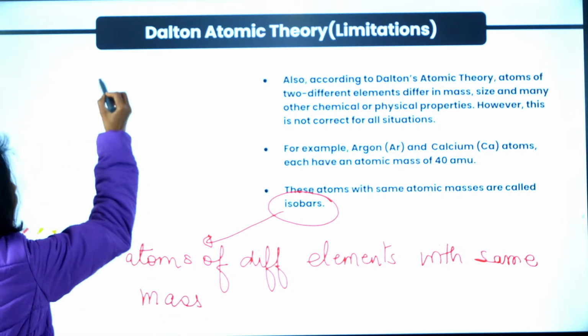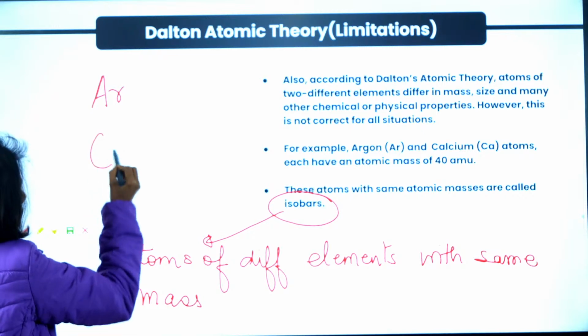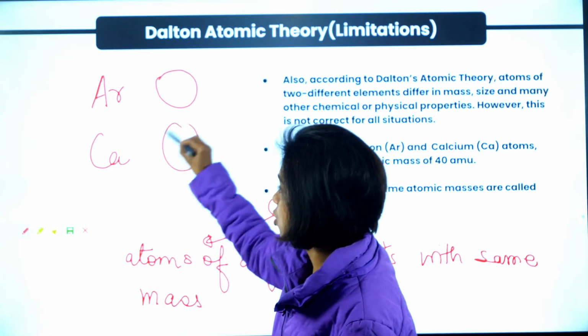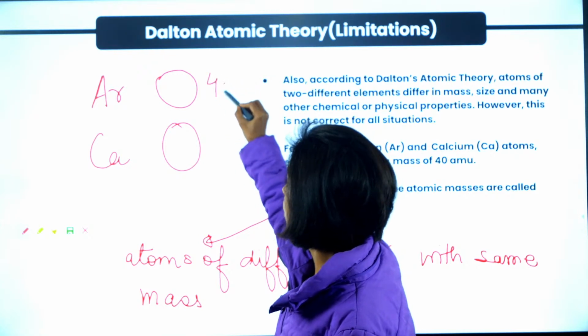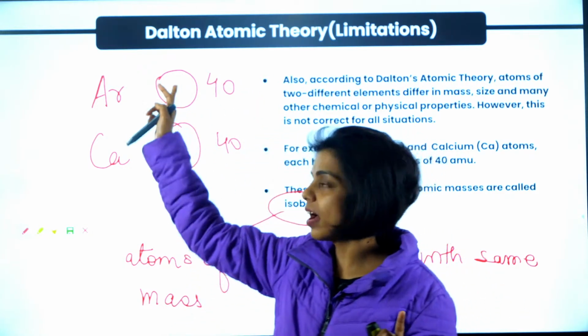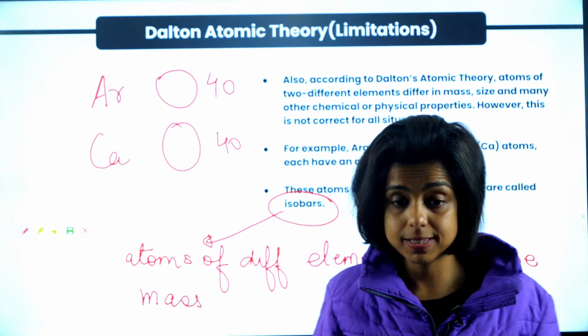For example, I have argon and I have calcium. One is an atom of argon, another is of calcium. One has atomic mass number 40, another is also having mass number 40. So two different atoms, one of argon, another of calcium. They both have same mass, right?